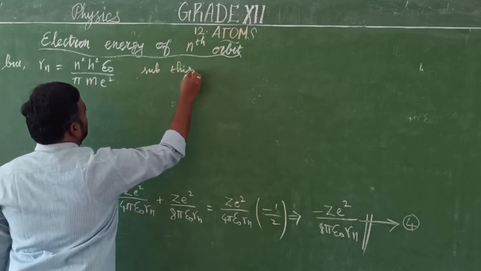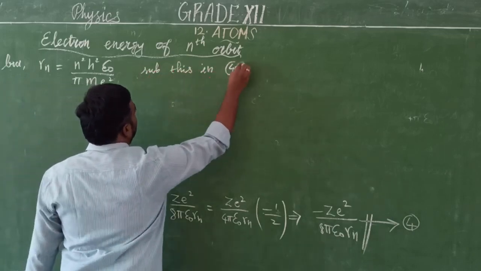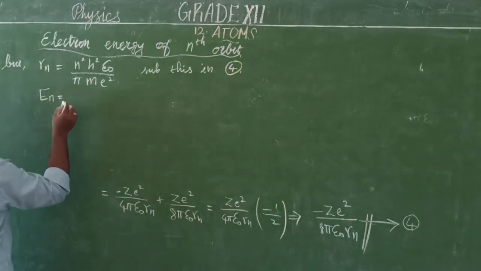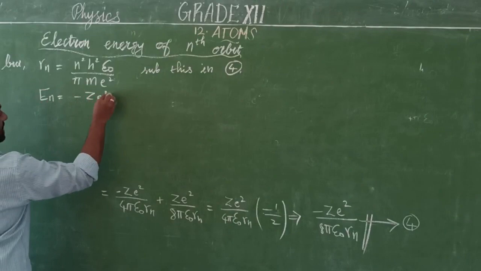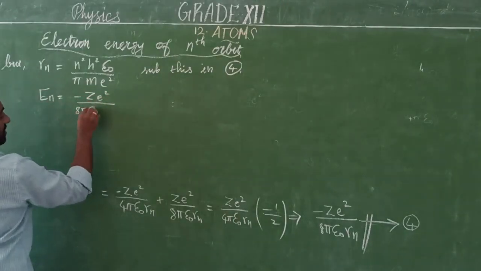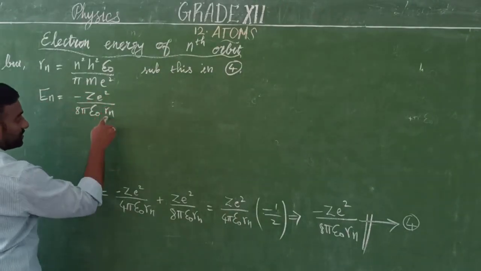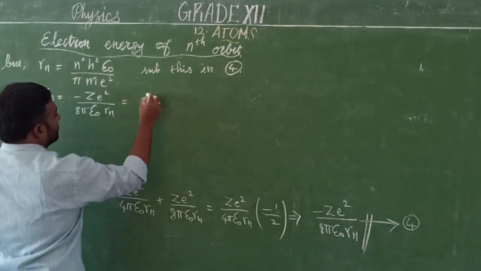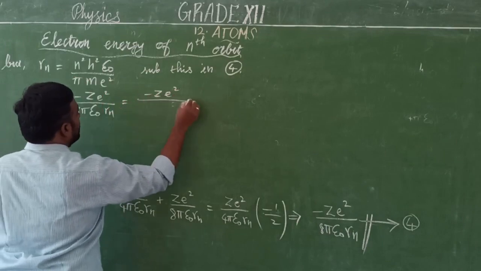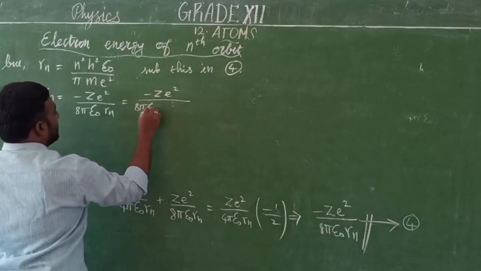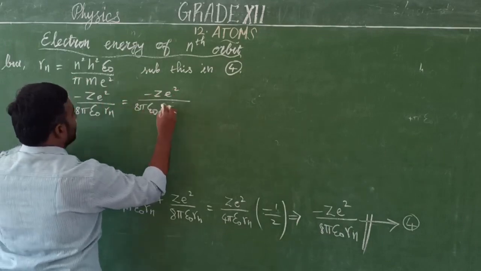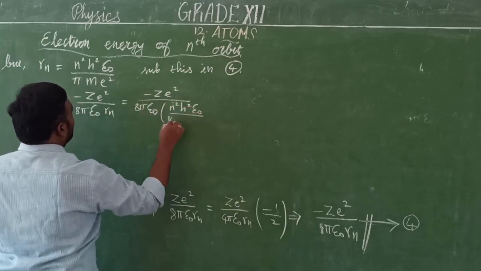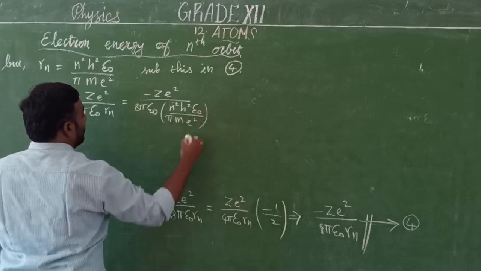So substitute this in equation 4. What is equation 4? The total energy is minus Ze square by 8 by epsilon naught Rn. So here you substitute this value. What you get? Minus Ze square by 8 by epsilon naught, instead of Rn, n square h square epsilon naught divided by pi m e square.